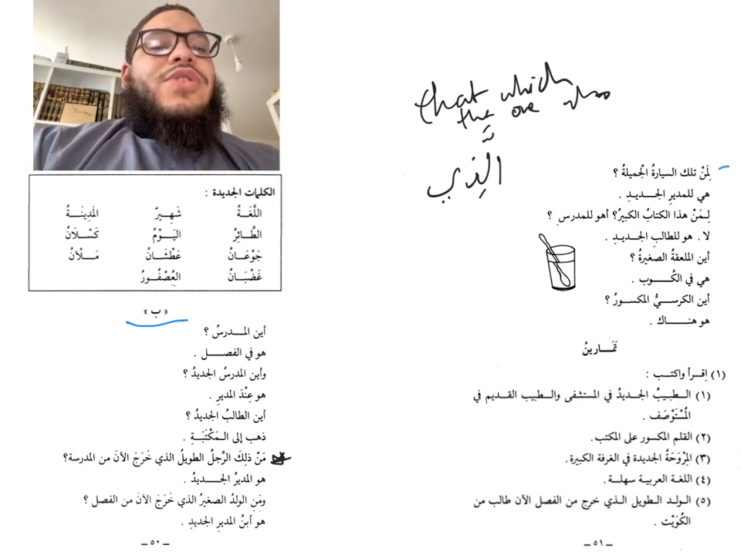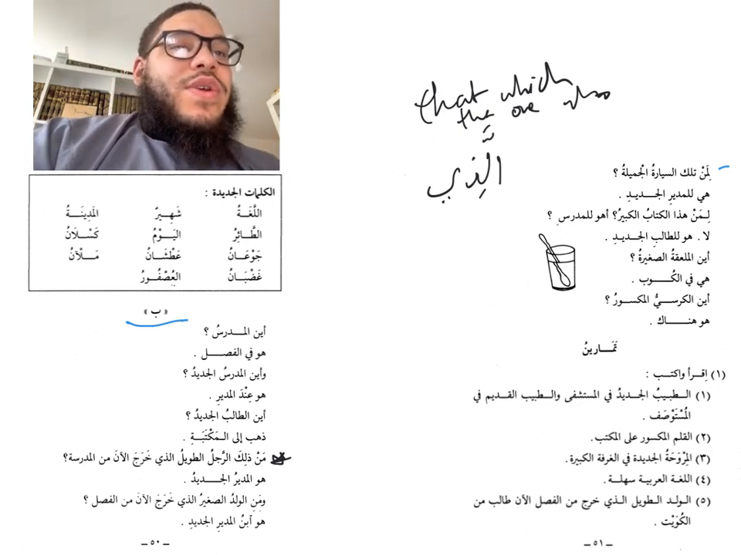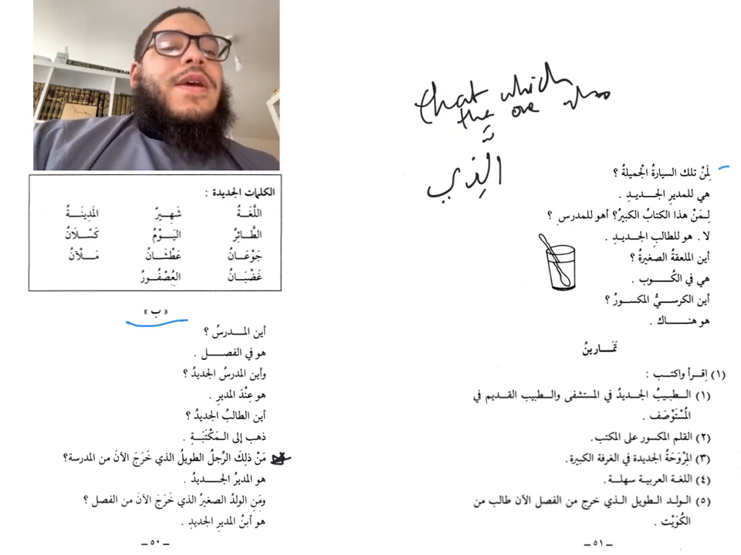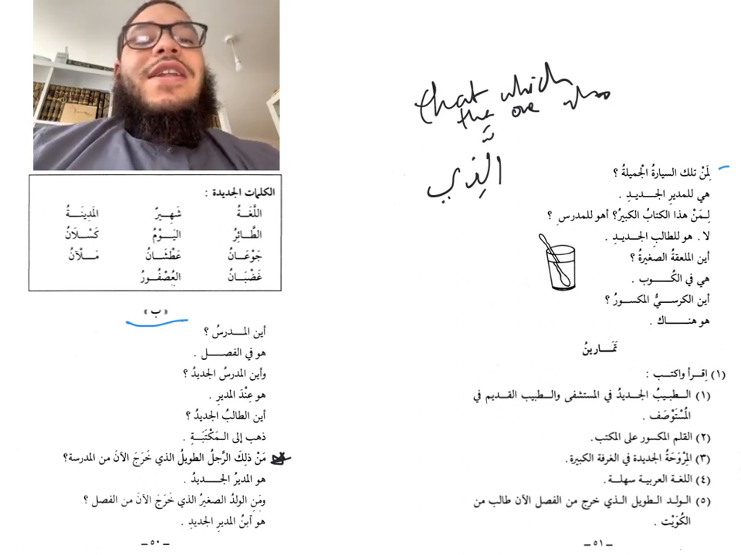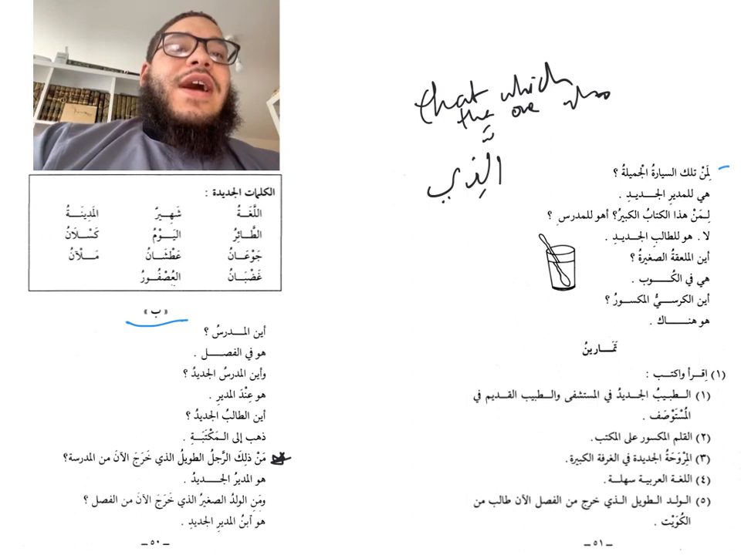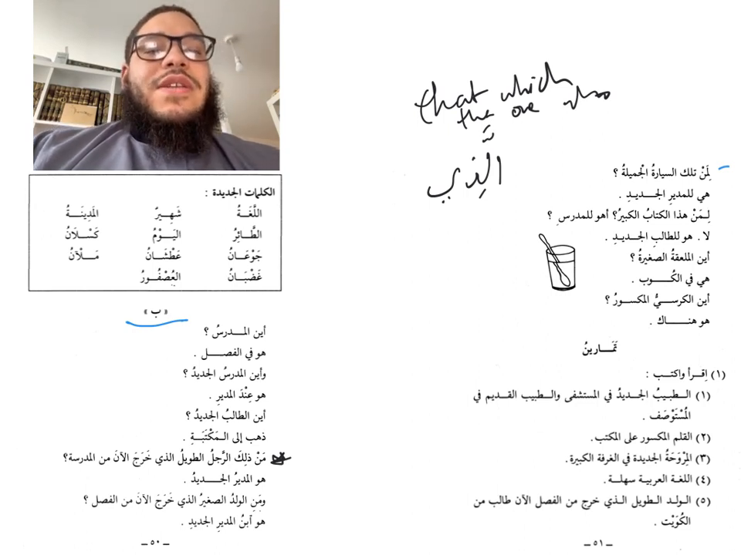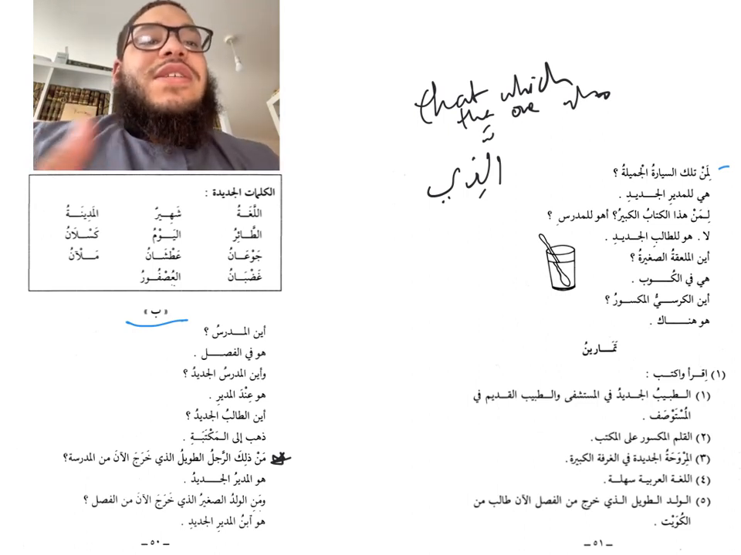So who is that tall man? Okay, that's one sentence. Who is that tall man? It's a question. خرج الآن من المدرسة. He left now from the school. This is another sentence. How do I join these two sentences together?